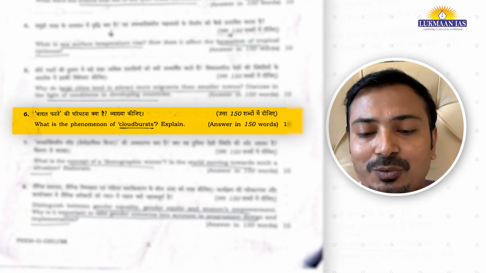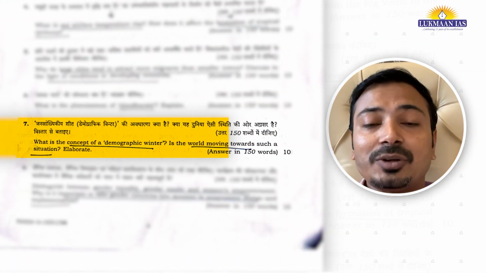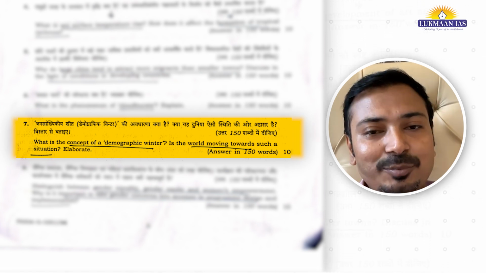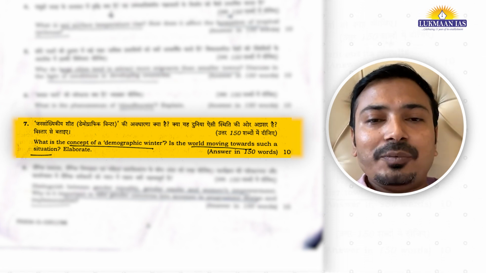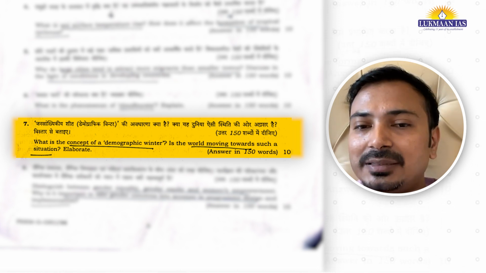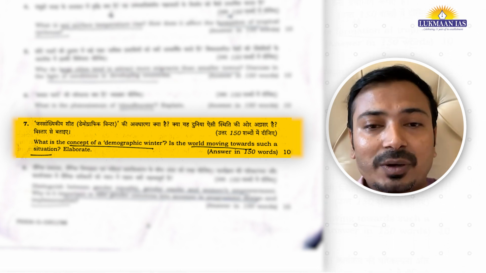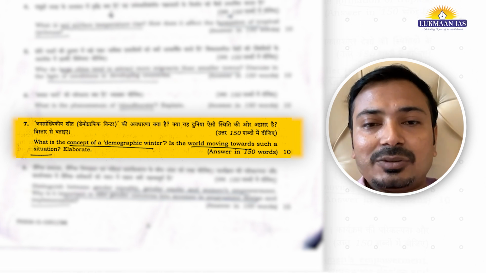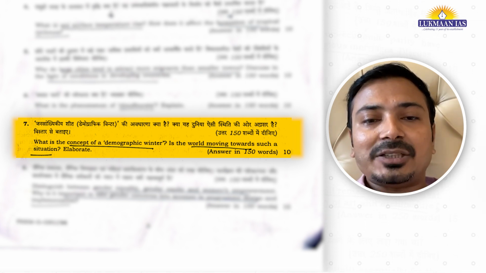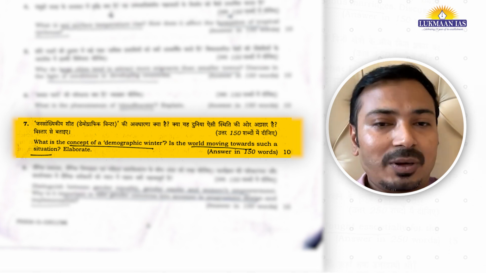The fourth question was related to demographic winter. ठीक है, तो डेमोग्राफिक विंटर का मतलब क्या है और ये टर्म न्यूज में भी था. It is related to, we can say, decline in the birth rate. So that is called, we can say, overall decline in the birth rate all over the world. So that trend is observed recently and the world is moving towards that direction. Demographic winter usko bola gaya hai.